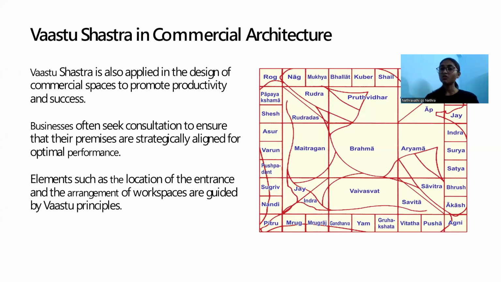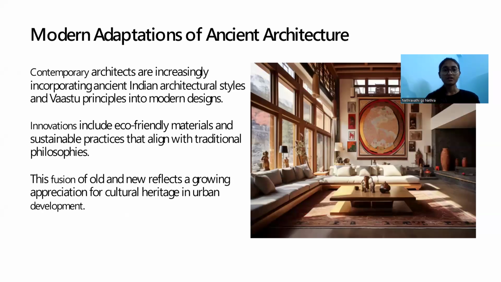Like before, we studied homes and buildings; now it comes to commercial architecture. Vastu Shastra is also applied in the design of commercial spaces to promote productivity and success. Businesses often seek consultation to ensure that their premises are strategically aligned for optimal performance. Elements such as the location of the entrances and the arrangement of the workspace are guided by Vastu principles. These are the principles we follow in commercial architecture, and this is the mandala, how they look into Vastu Shastra.